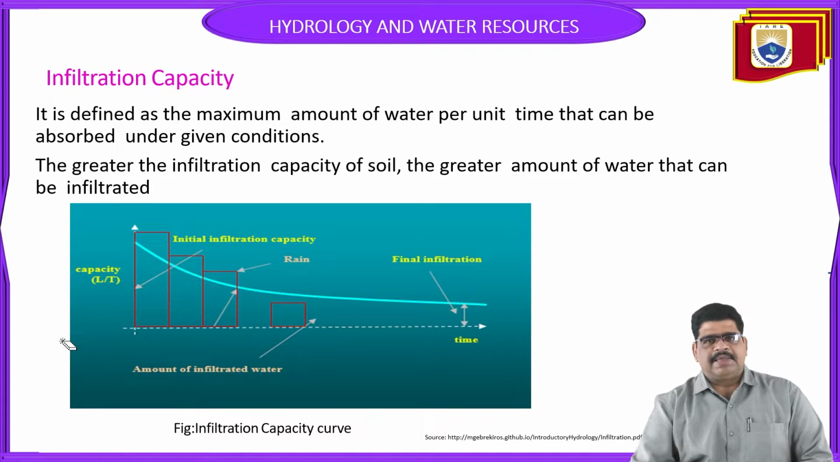Infiltration capacity is defined as the maximum amount of water per unit of time that the soil can absorb under the given conditions. By using this hydrograph, we can understand the infiltration capacity for a certain duration and calculate how much water can be infiltrated. The greater the infiltration capacity of the soil, the greater the amount of water that can be infiltrated.